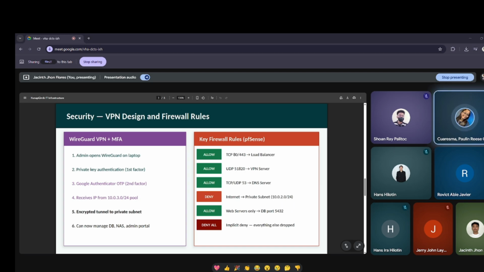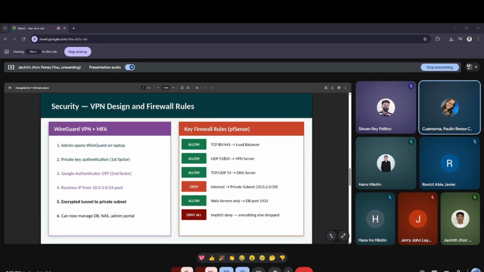So for security, we have two main components: WireGuard VPN and our pfSense firewall rules. For the VPN, our IT admins work from anywhere in CDO, and sometimes from coffee shops on public Wi-Fi. Without a VPN, that is a serious man-in-the-middle attack risk.